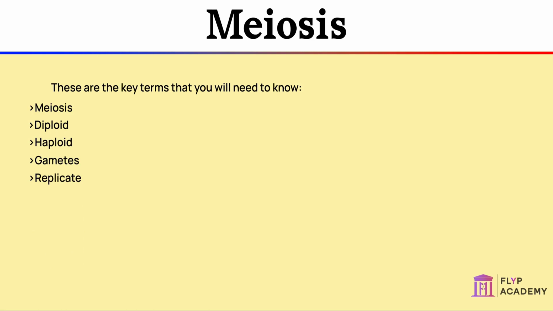Meiosis is a type of cell division that occurs in the reproductive organs. In humans, these are the ovaries and the testes. In these organs, cells undergo cell division called meiosis, creating gametes. The gametes are egg cells in females and sperm cells in males. These gametes are haploid cells. This means that they have half of the number of chromosomes that normal cells or diploid cells do. These haploid cells are formed because the process of meiosis involves two divisions.